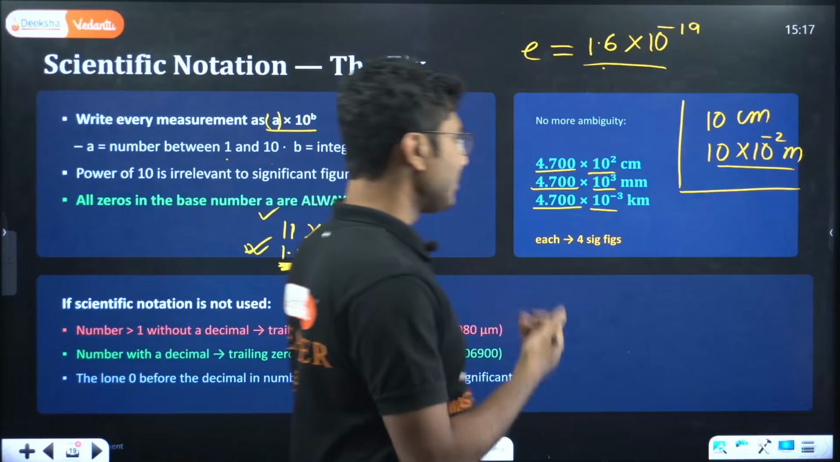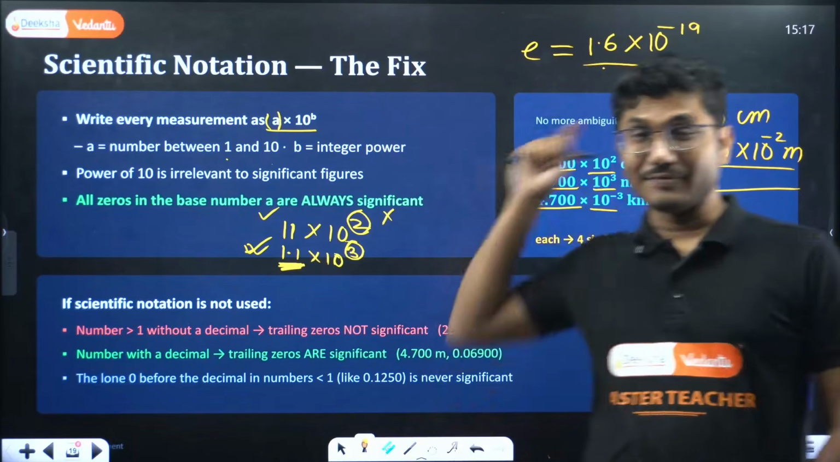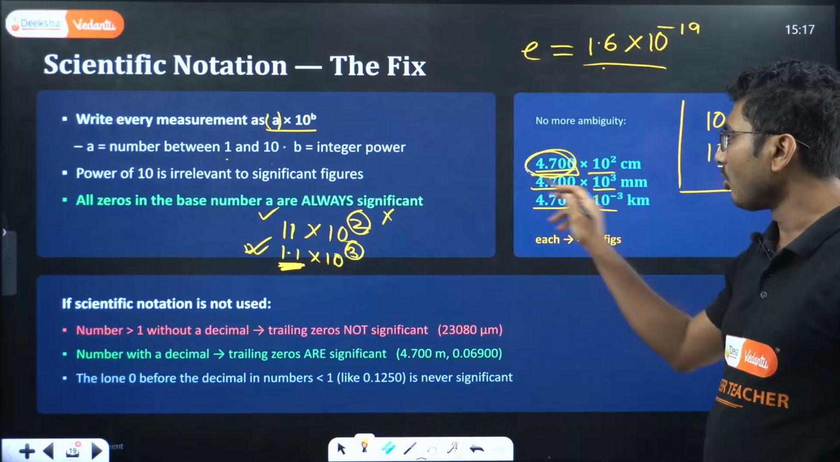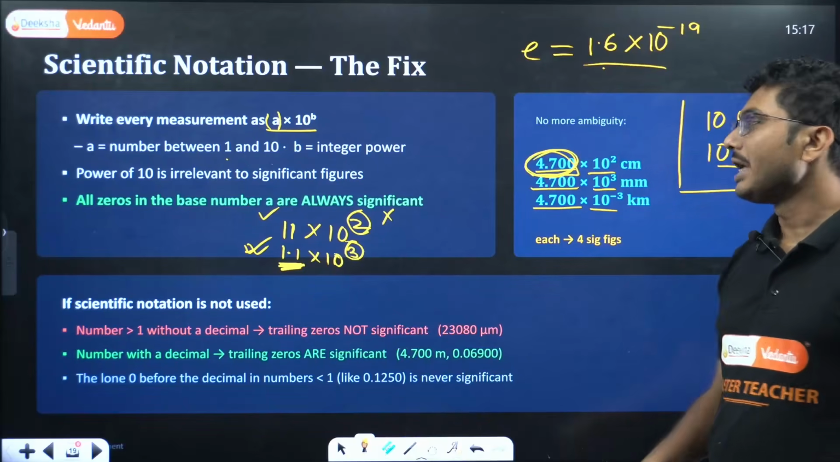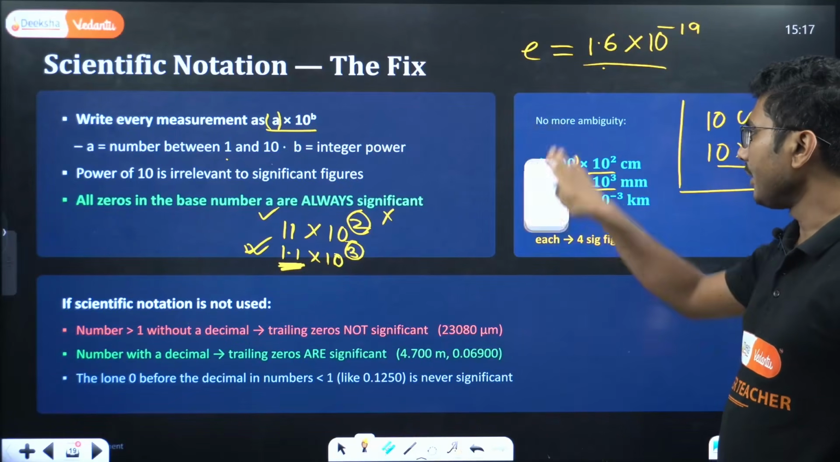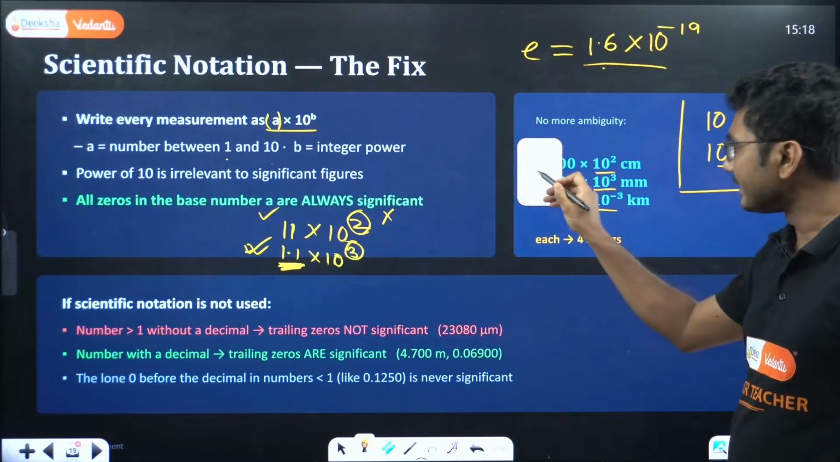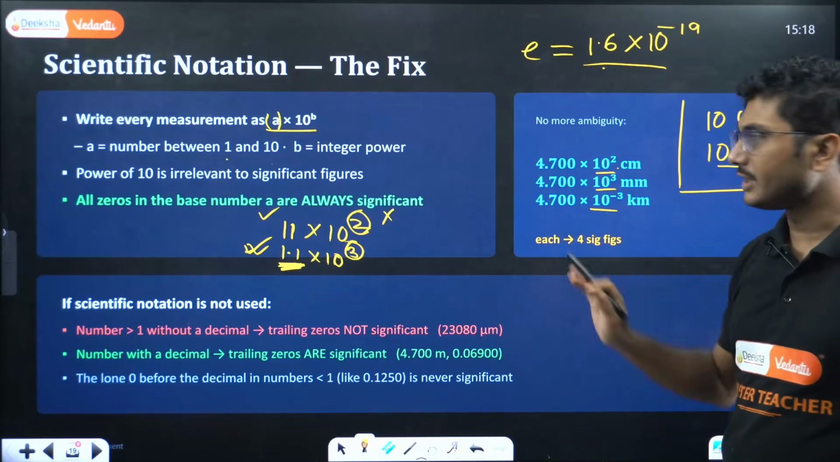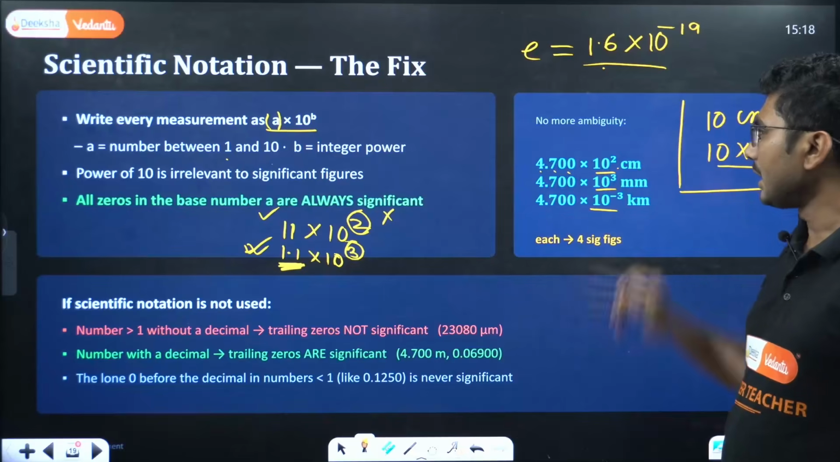Just remember that when we are using scientific notation, all these digits are significant. All the digits including zeros, everything is significant. Only these digits are significant. The 10 to the power values are not significant.